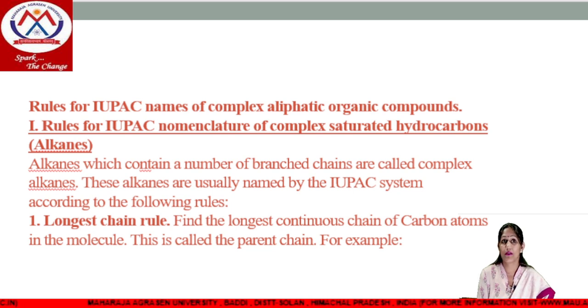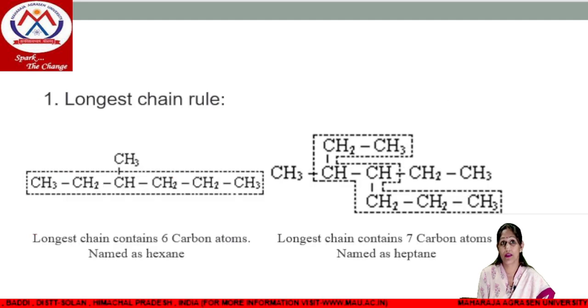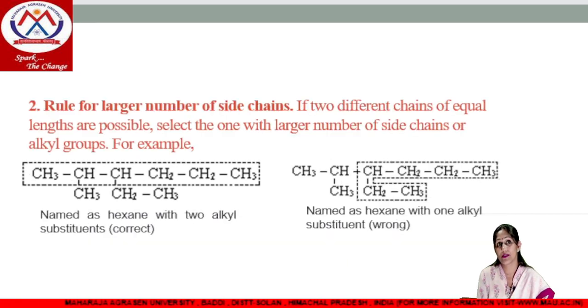First rule is the longest chain rule. In this we have to find the longest continuous carbon atom chain in the molecule, which we also call the parent chain. For example, there are two structures. In the left side, if we select a 6 carbon chain, then our carbon chain will be hexane. If we select the right hand side structure and the chain started from out, then we have a 7 carbon chain, so we will select the longest carbon chain, the 7 carbon atom chain, that is heptane.